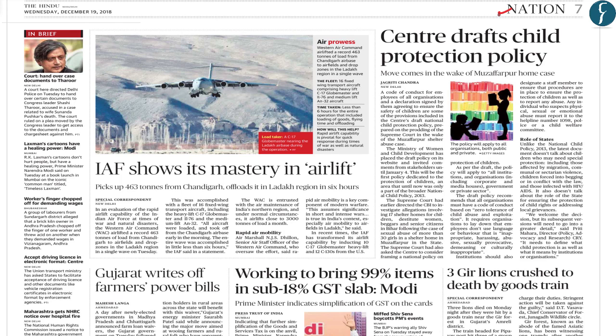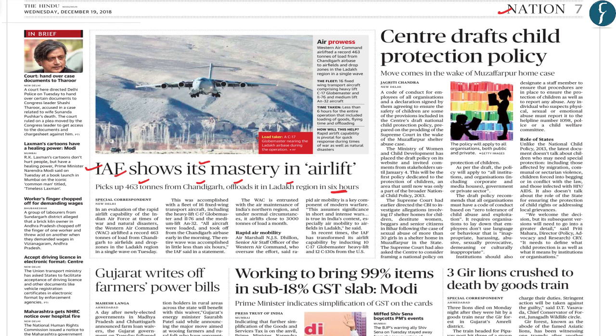Now coming to page number 7. From this particular page, the article which would be important is the Indian Air Force shows its mastery in airlift. Now this particular article clearly highlights that the Indian Air Force has picked up 463 tons of load from Chandigarh and offloaded it in Ladakh region within 6 hours.